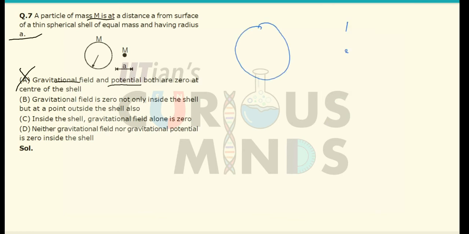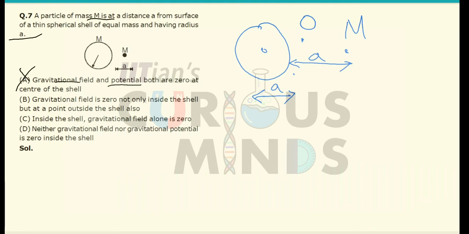If I consider the point mass M at a distance of a from this shell, from the center it will be at a distance 2a. Let me assume that the gravitational field at the point O is equal to 0.